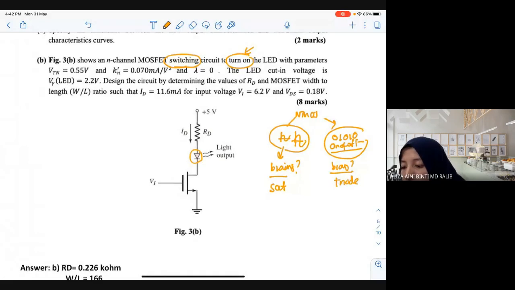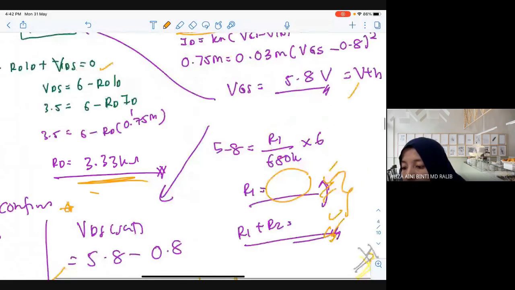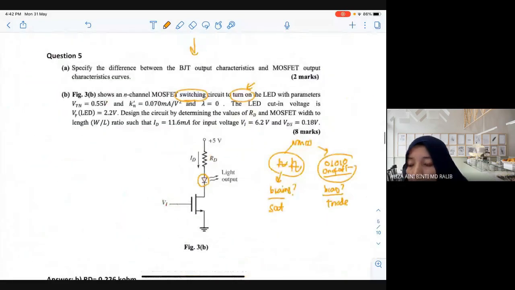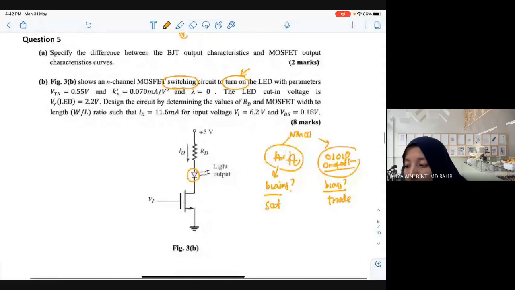Okay. So this question is a bit different. Usually the question will come with a voltage divider like this. But suddenly here you have a diode. So you need to be careful here. So when I say switching, biasing in triode, in the solution here you are going to expect to use the triode equation. Okay, so let's see the question.